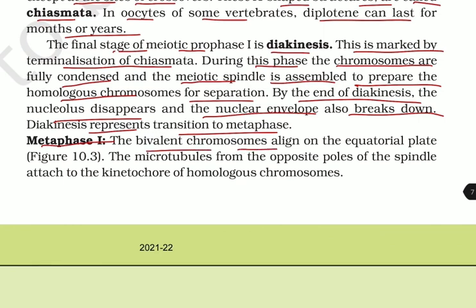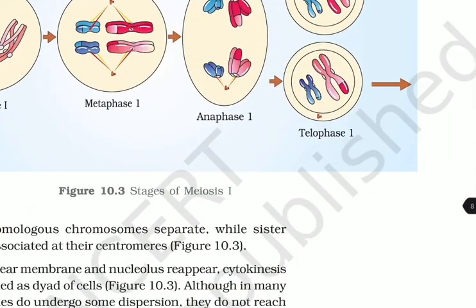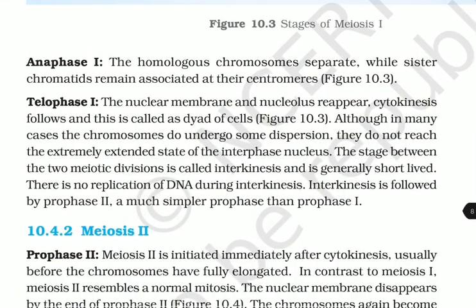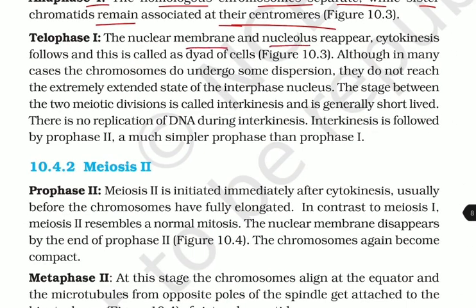Metaphase 1: the bivalent chromosomes align on the equatorial plate and the microtubules from the opposite poles of the spindle attach to the kinetochores of the homologous chromosomes. Anaphase 1: the homologous chromosomes separate while sister chromatids remain associated at their centromeres. Telophase 1: the nuclear membrane and the nucleolus reappear. Cytokinesis follows, resulting in what is called a dyad of cells.